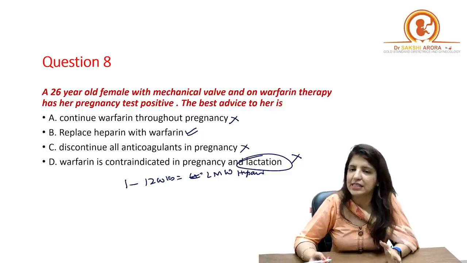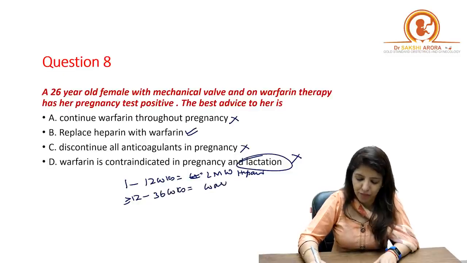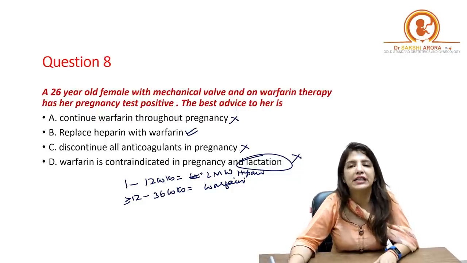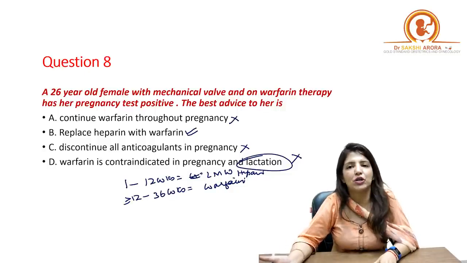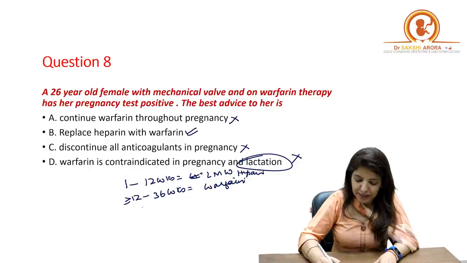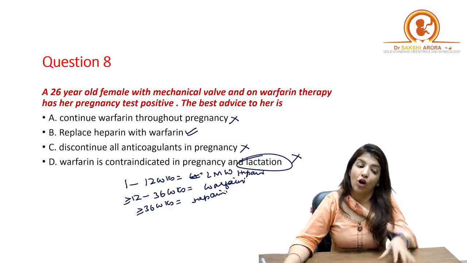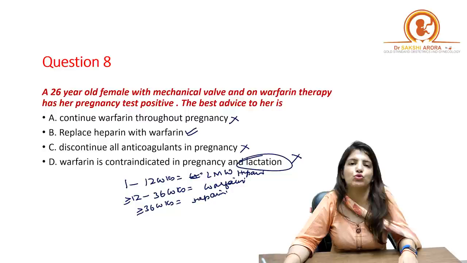After 12 weeks, that is from the second trimester onwards and up till 36 weeks, I am going to put the patient back on warfarin. That is because pregnancy is a hypercoagulable state and it needs a very, very strong anticoagulant, right? So I have to put the patient back to warfarin. But again, at 36 weeks, I am putting the patient back on heparin. Now at 36 weeks, again, I am going to tell the patient that now you have to switch to heparin.